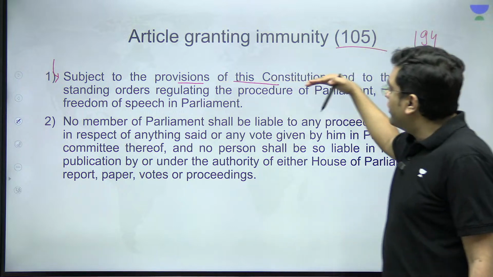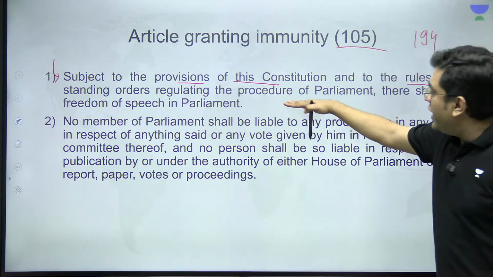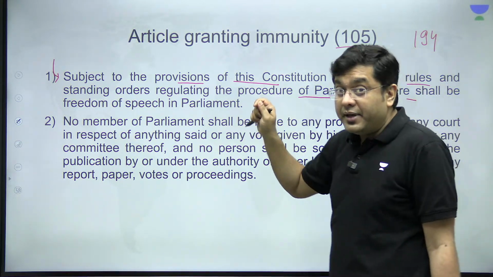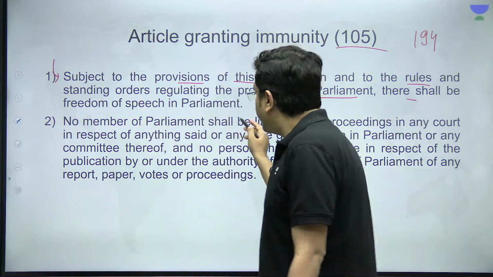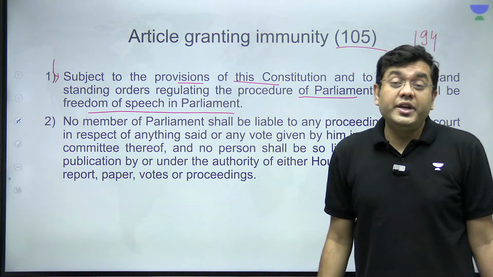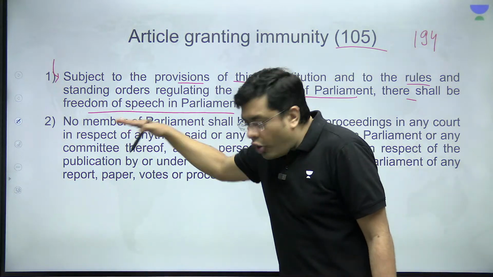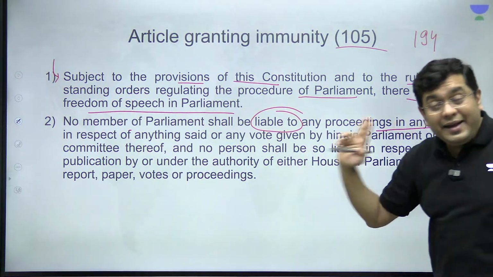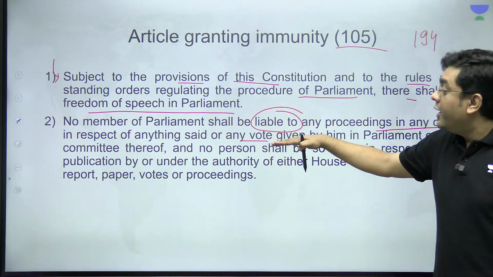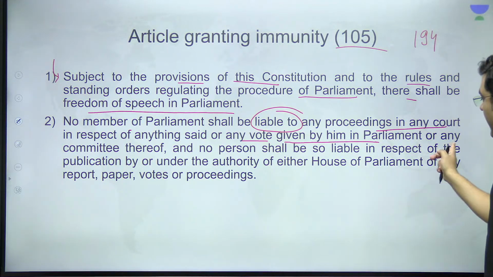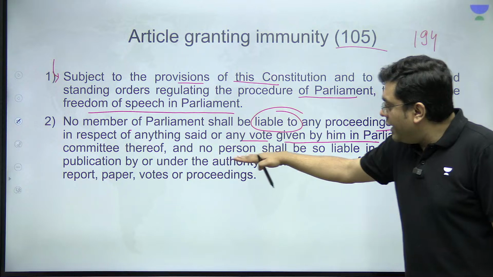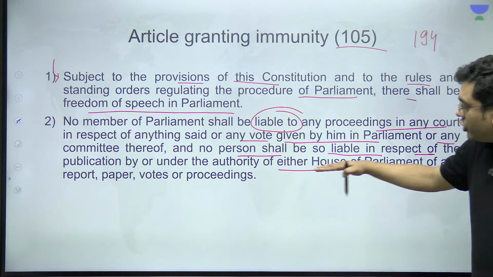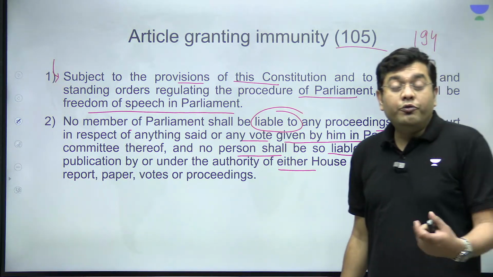Subject to the provisions of this Constitution and to the rules regulating the procedure of Parliament, there shall be freedom of speech in Parliament. That is the prime purpose of this article, ensuring freedom of speech in Parliament. Then, no member of Parliament shall be liable to any proceedings in any court in respect of anything said or any vote given by him in Parliament or any committee thereof, and no person shall be so liable in respect of publication by or under the authority of either House of Parliament of any report, paper, votes or proceedings.